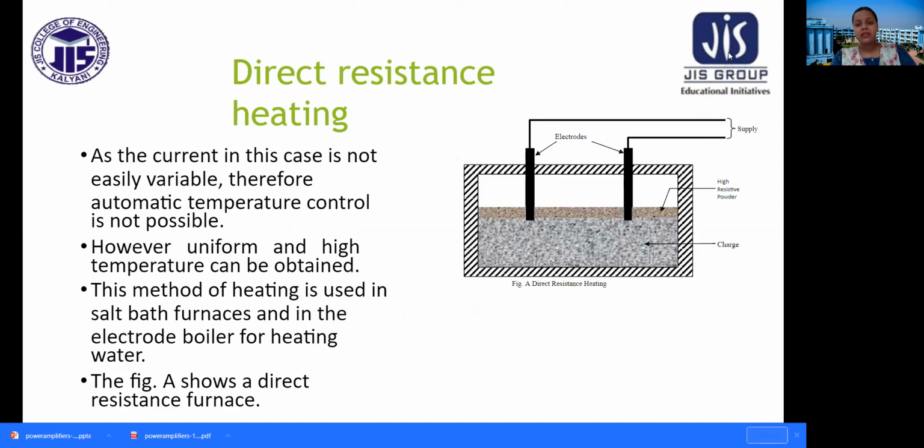Here in this figure you can see two electrodes are connected with the supply and high resistive powder is being sprinkled over the charge. So this is an image of direct resistance heating. As the current in this case is not easily variable, therefore automatic temperature control is not possible. However, uniform and high temperature can be obtained. This method of heating is used in salt bath furnaces and in the electrode boiler for heating water.